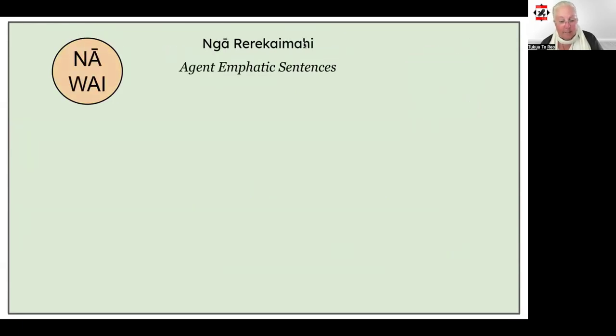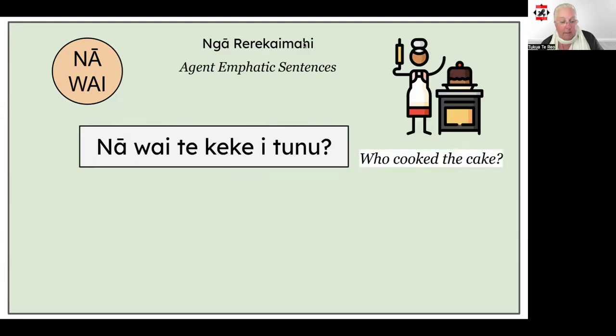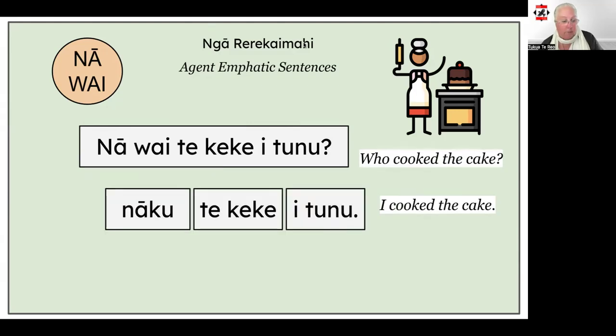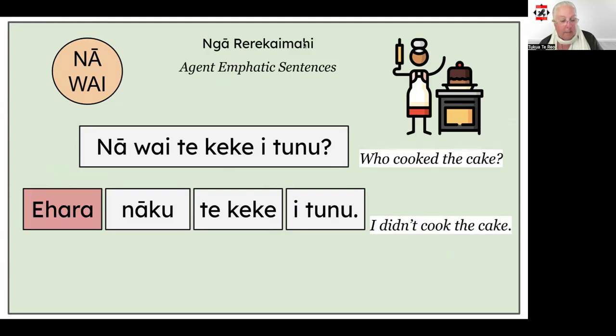Our next set of examples using our rere kaimahi structure. First up, we've got the affirmative structure in the past tense using nāwai. Nāwai te keke i tunu, and the answer, nāku te keke i tunu. Now to negate the sentence. This is probably one of the simplest sentence structures to negate, and all we have to do is drop our negation word ehara at the front of the sentence. So, nāku te keke i tunu, I cooked the cake, becomes ehara nāku te keke i tunu, I didn't cook the cake. Or it wasn't me that did it.